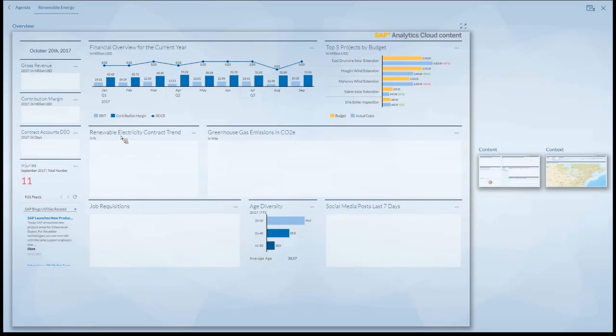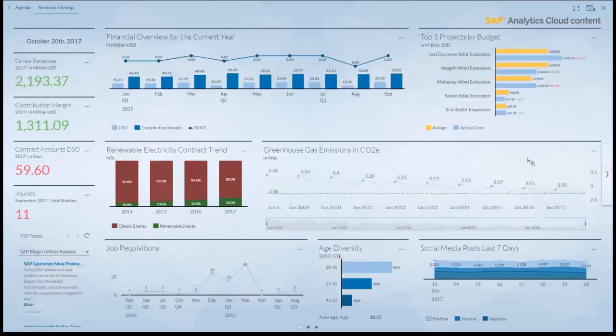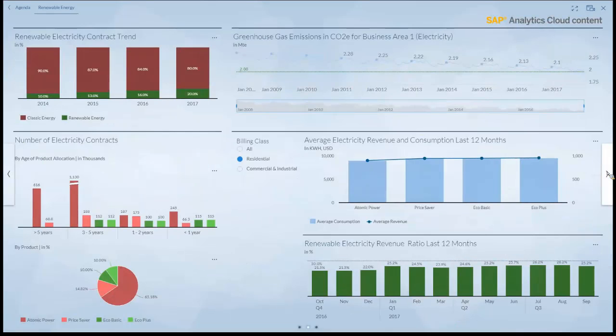We see similarities to the oil and gas industry. That's partially because I think they are close, and really such an overview page with those central elements like the financials and the HR, you will reuse that one, and that's also the idea. I mean, we reuse our own, let's say, LoB content in those different industry agendas. So we start here with the renewable energy topic, and let's immediately go to the second page.